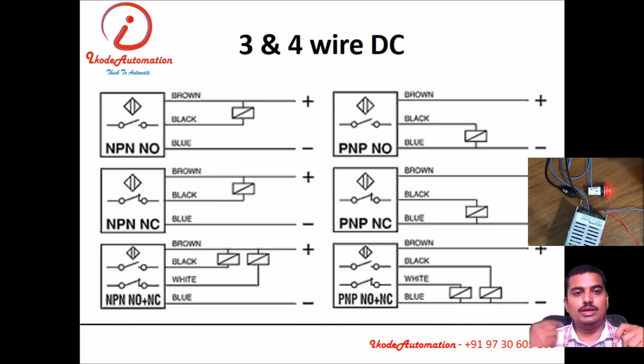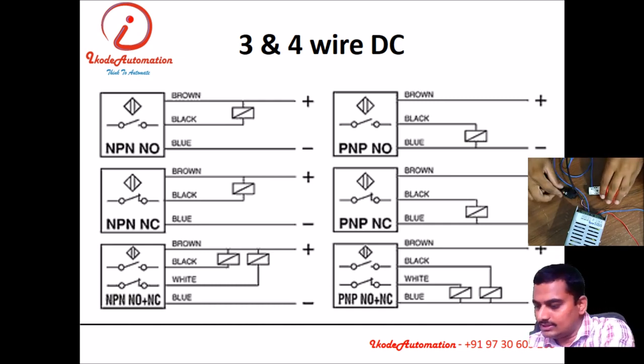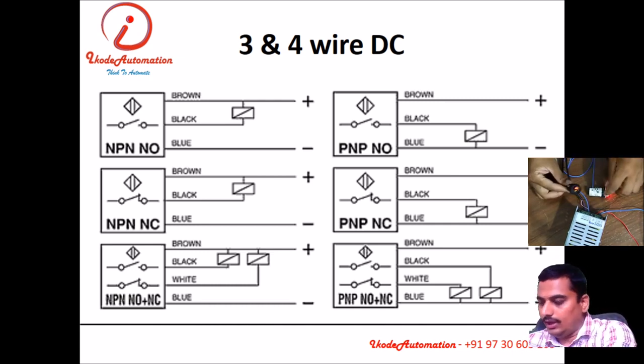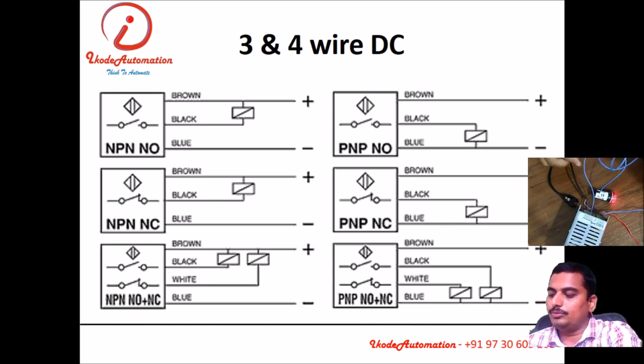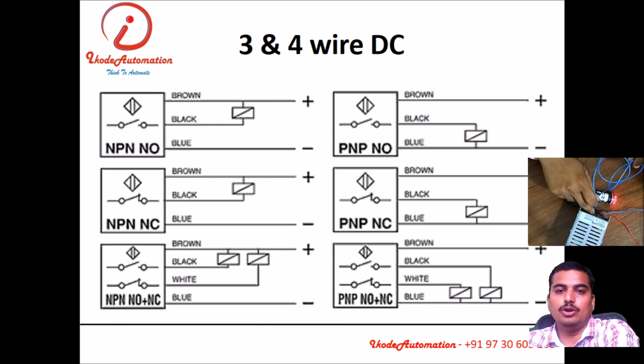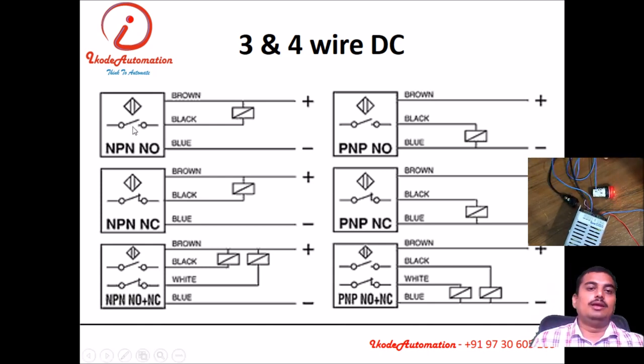NPN will give the negative output, PNP will give the positive output. This is a PNP sensor. As this is a PNP sensor, it gives the positive output. Another terminal of the load is connected to the negative terminal of the power supply. Here you can see the NPN sensor gives negative output, so another terminal of the load is connected to the positive terminal of the power supply. In case of PNP sensor, you need to connect the other terminal of the load to the negative